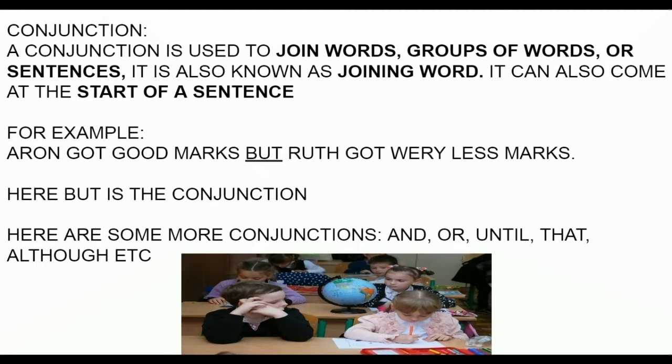Let's see an example. Aaron got good marks, but Ruth got very less marks. So we can see two sentences over here joined by conjunction, that is but. So the first sentence is Aaron got good marks, and the second sentence is Ruth got very less marks. And these two sentences are joined by but. So now let's read the sentence when it's joined again. Aaron got good marks, but Ruth got very less marks.